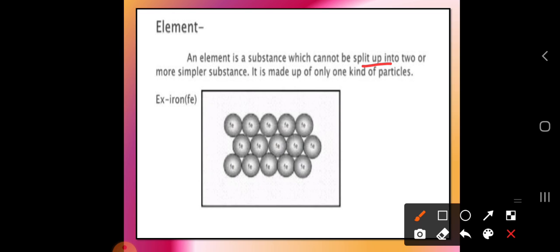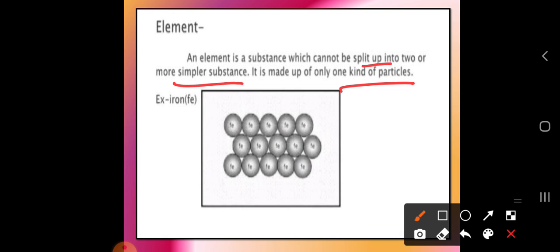It cannot be split up into two or more simpler substances, and it is made up of only one kind of particle.